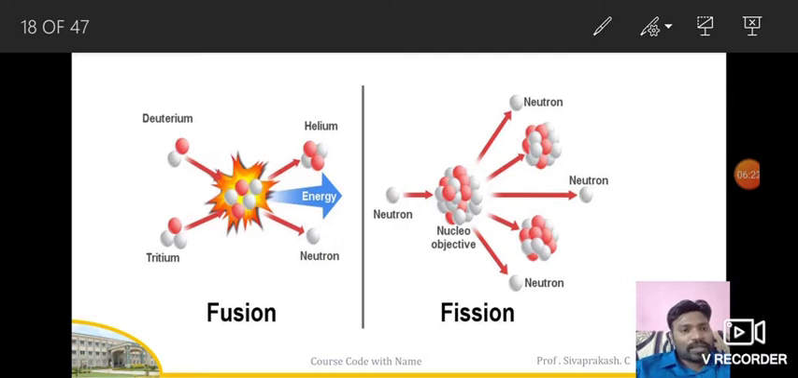Coming to nuclear fission, in a nuclear reactor we take a uranium 235 atom and send a neutron, and it will come and hit the uranium 235, and then that will split into a number of small particles. So this is the example for nuclear fission.